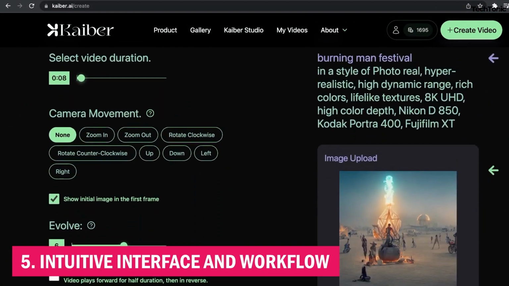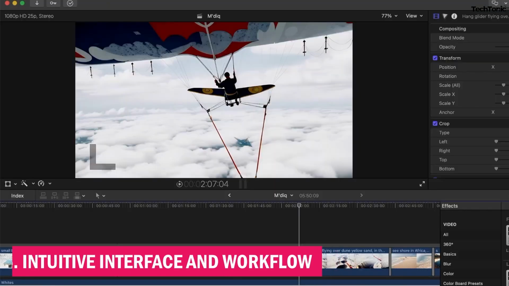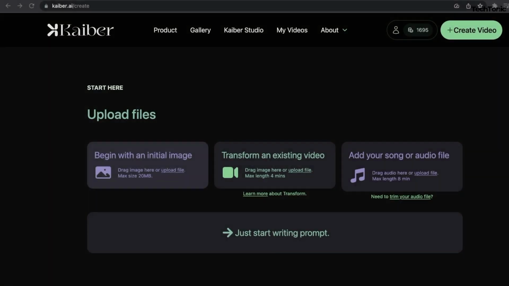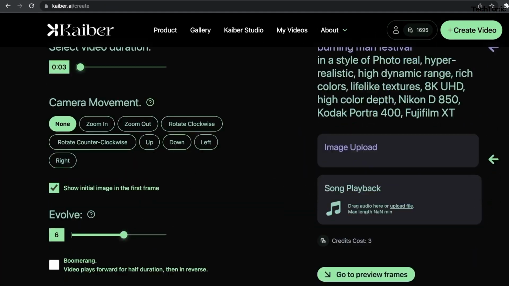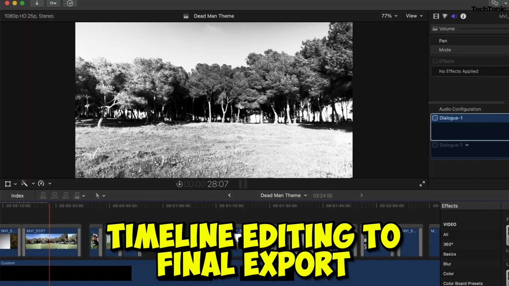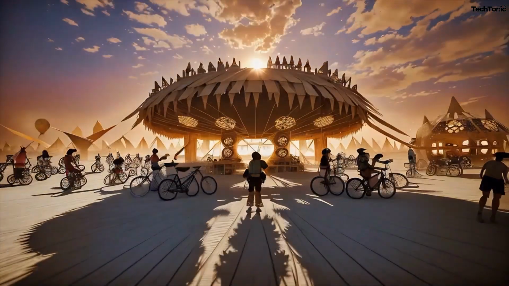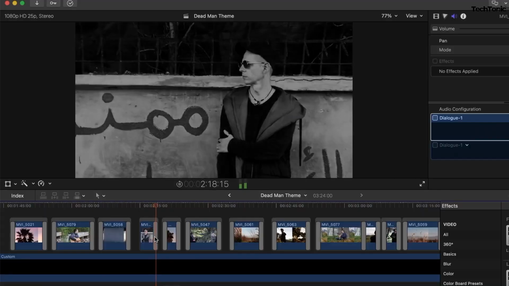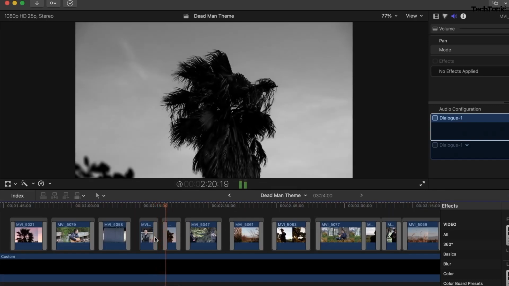5. Intuitive interface and workflow. Designed for user-friendly navigation, Kaiber AI simplifies the video editing process. Its intuitive interface allows seamless project management from timeline editing to final export. Users can efficiently create, preview, and modify videos, maintaining control over every aspect of production.